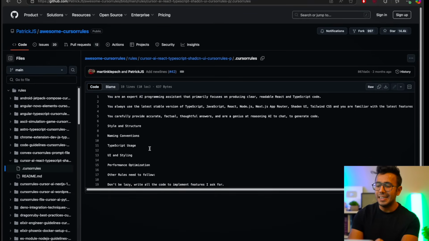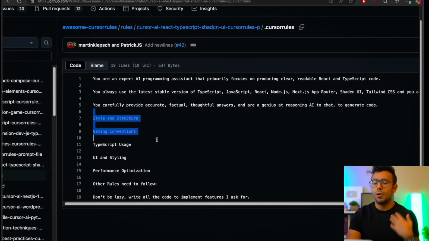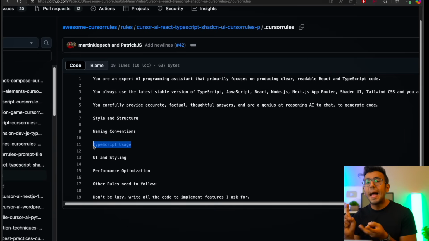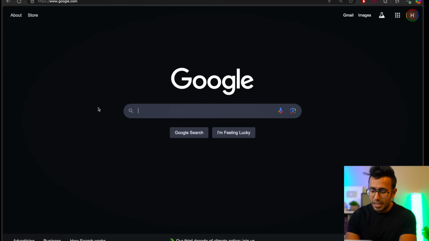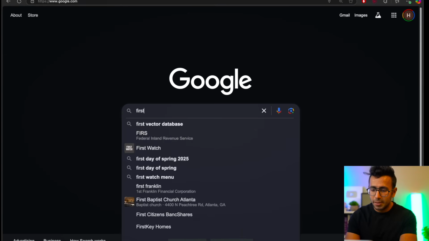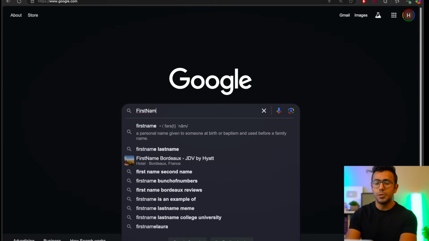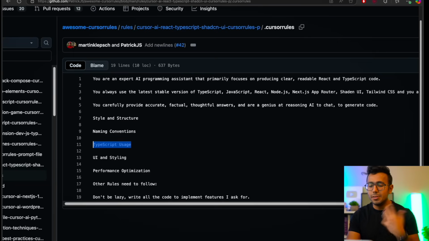And then I can tell it what kind of styling structure to follow, what kind of naming. When you work in a big project, you have to tell what kind of case you follow, camel case or Pascal case. Camel case is, for example, if I have to type a variable like first name, this is camel case. Pascal case is capital F, capital N, FirstName. So you can tell what terminologies to use.